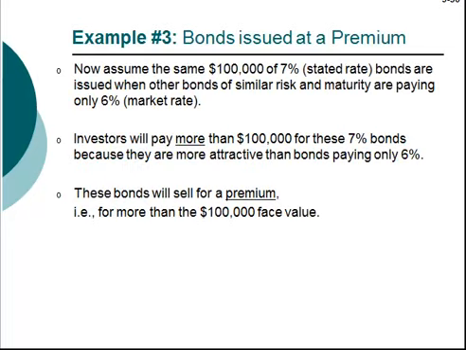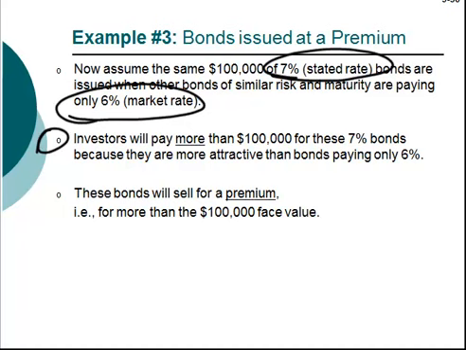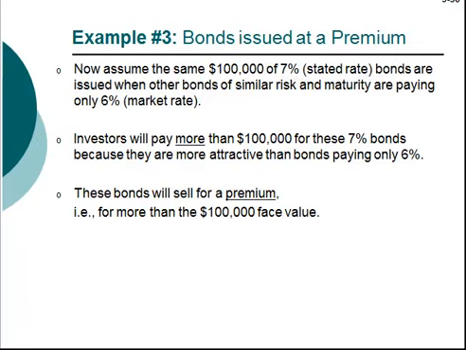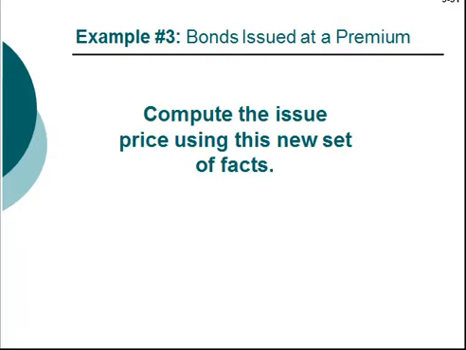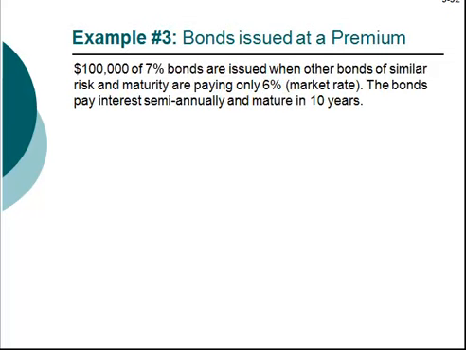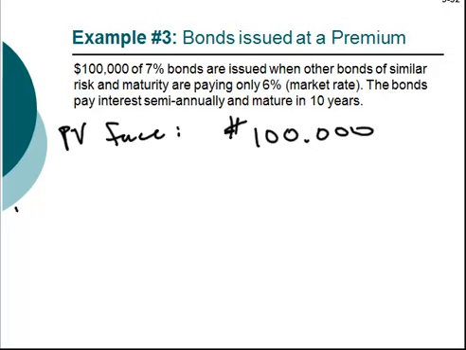Lastly, let's look at an example where the stated rate of interest is greater than the market rate of interest. In this case, the 7% bond is more attractive, and investors will be willing to pay more for these bonds when others in the marketplace are paying only 6%. We'll see that these bonds will sell for a premium. That is, they will sell above face value. To compute the issue price using these new set of facts, we follow the same steps as before. Here we need to go to Table 2.